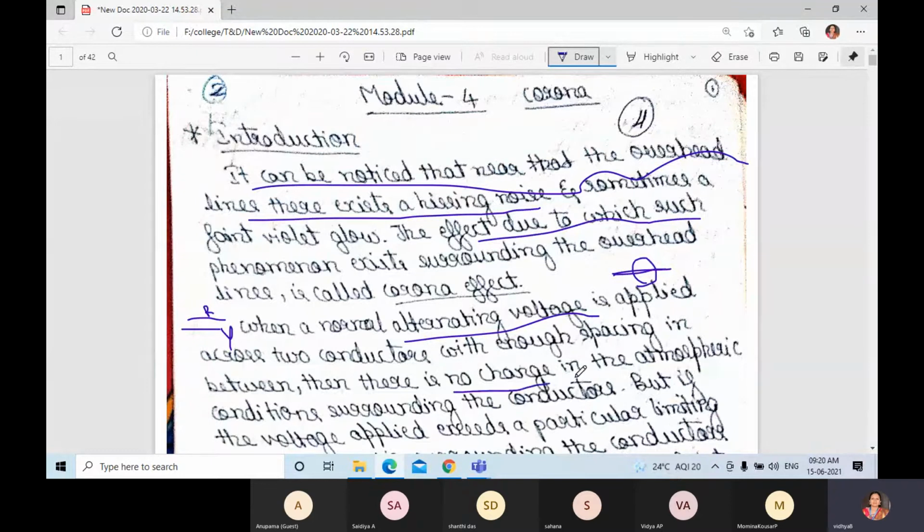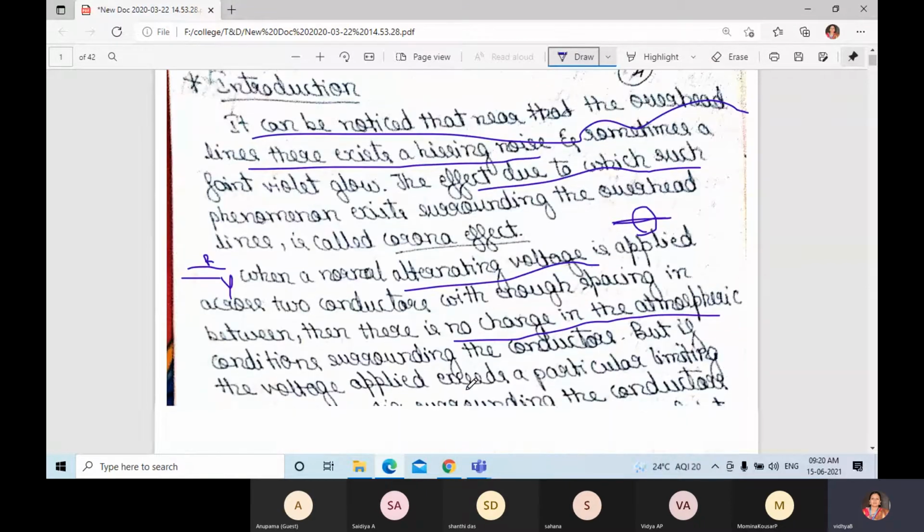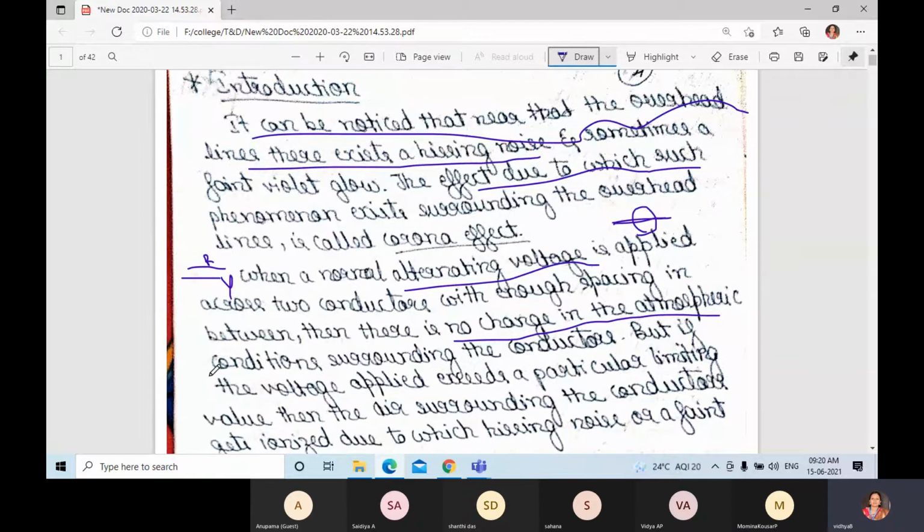Then there is no change in the atmospheric conditions surrounding the conductor. At that situation nothing will happen.